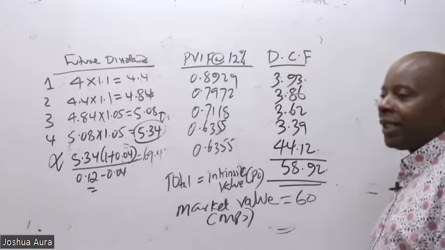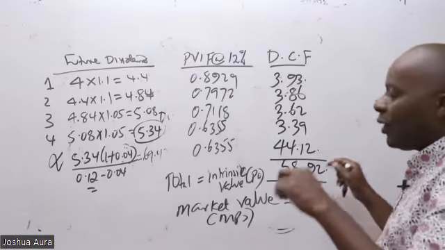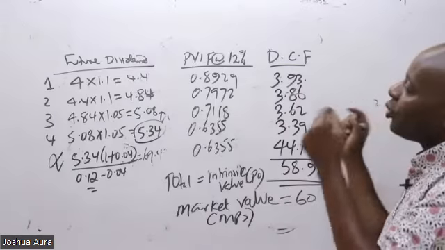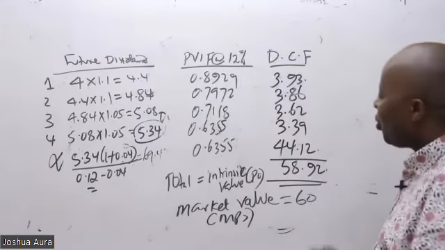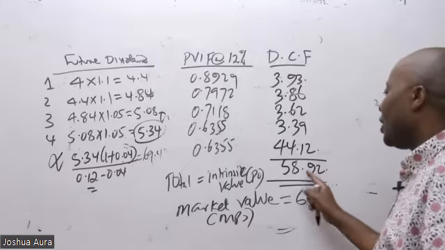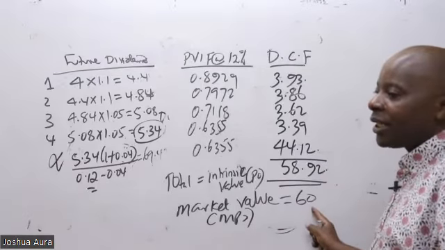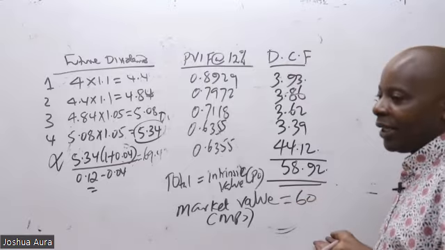We said it is 60. So you can see the calculated value from the fundamental principles, using the cash flows we expect to receive. The truthful figure we are going to receive here is 58.92. And then these guys are valuing this thing expensively.